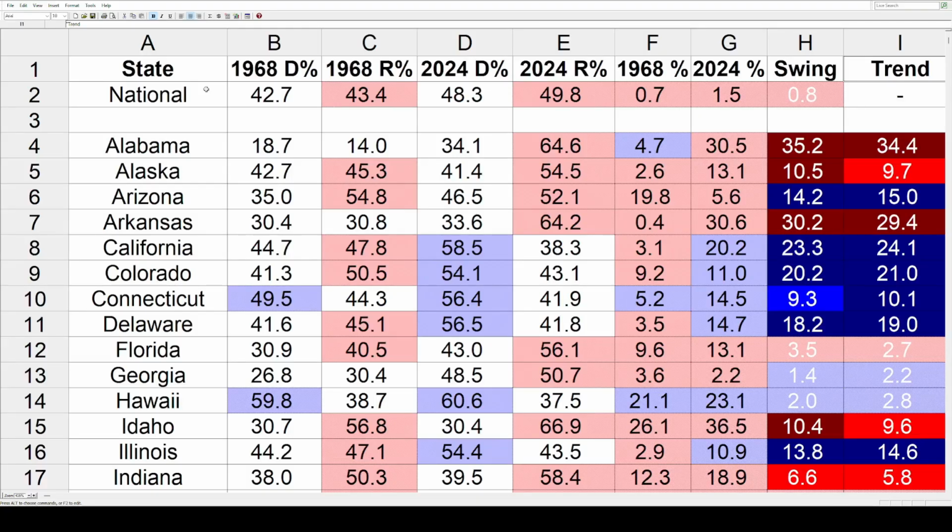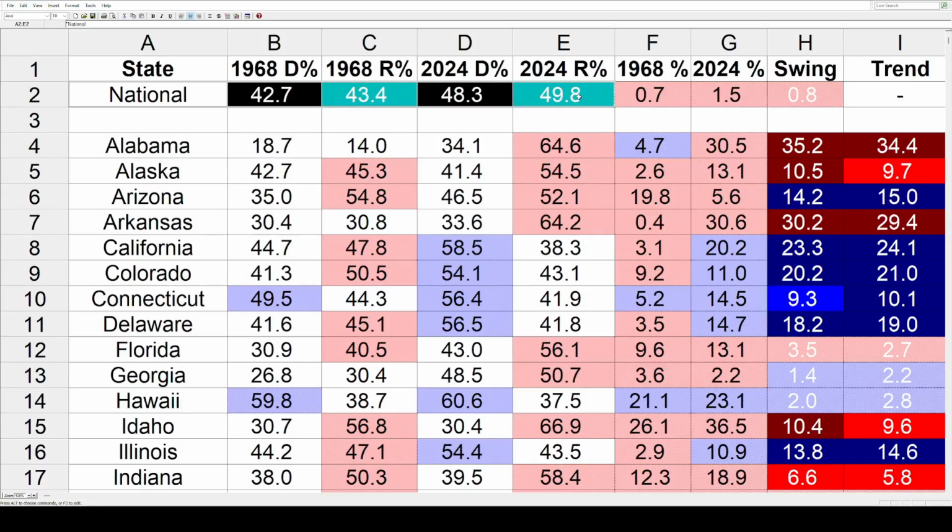Now let's dive in here. First, we've got to get our national baseline. That's the national popular vote. In 68, Hubert Humphrey got 42.7. Richard Nixon won it with 43.4. Then 56 years later, Kamala Harris went up to 48.3. Trump went up to 49.8. The margin in 68 was 0.7% for Nixon. In 24, it was 1.5% for Trump. That's pretty easy math. That's a 0.8% swing toward Trump and the Republicans. So any state that swung more in that direction is going to have a red trend. Anything less than that is going to be a blue trend.